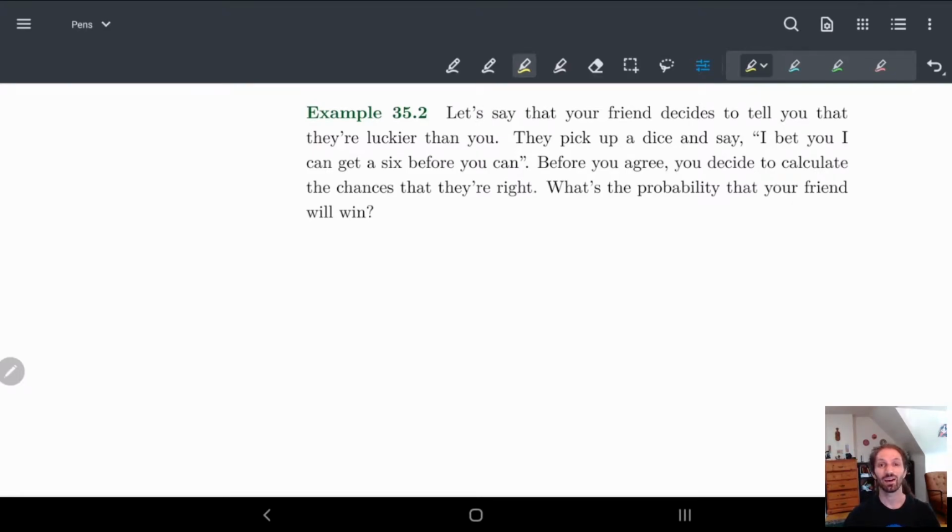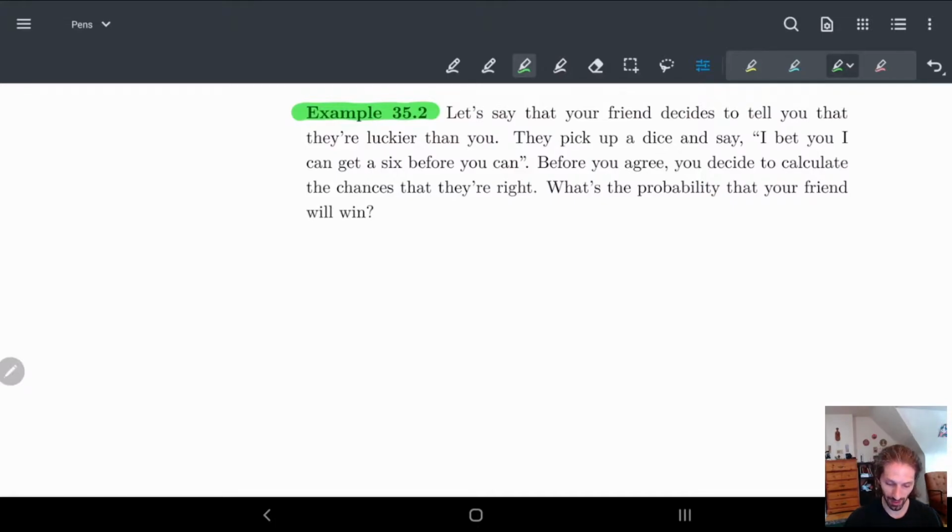Hi. So in this video, we're going to look at an example of the discrete distribution, something that we haven't really covered yet, and something that's a little more infinite in scope, something that could take forever. Now the thing is with this one, it might look like the geometric distribution, but it's not. So just note that, but it's similar. We'll see in a second where. So let's look at the problem.